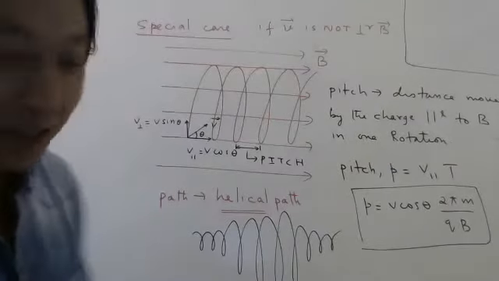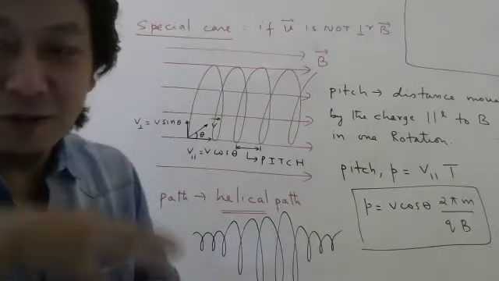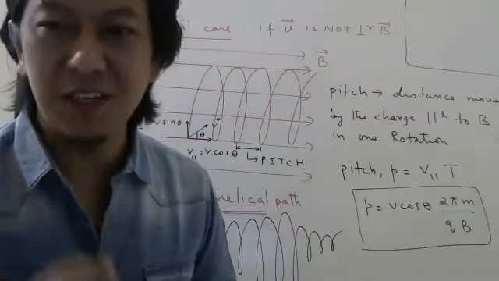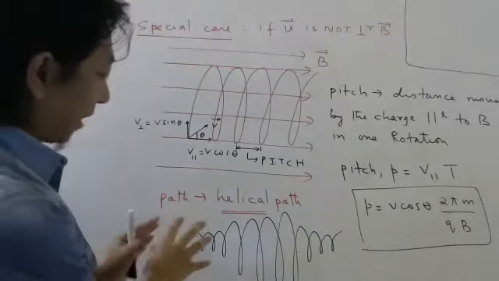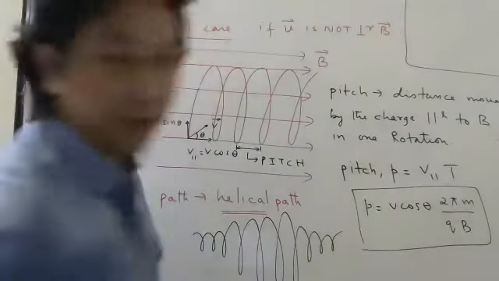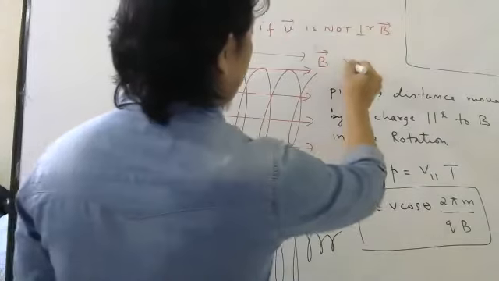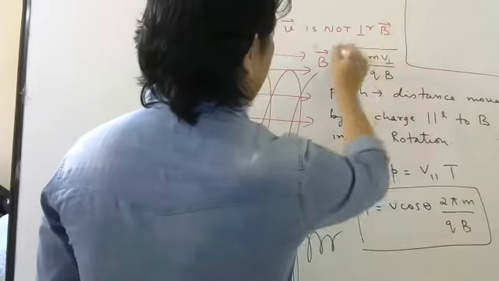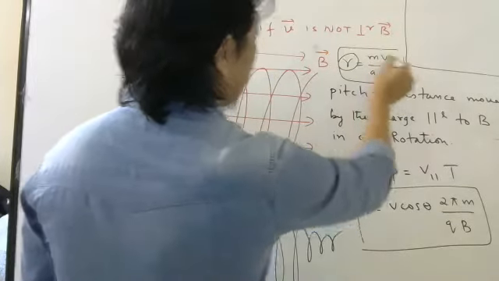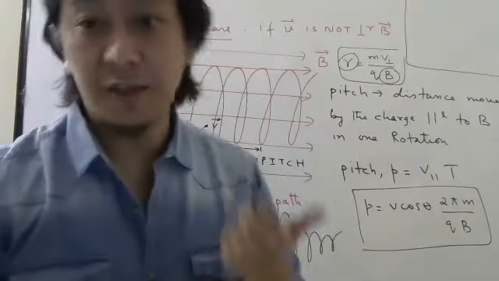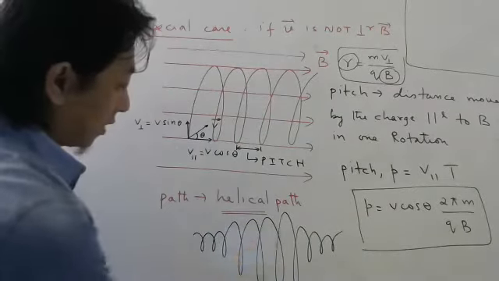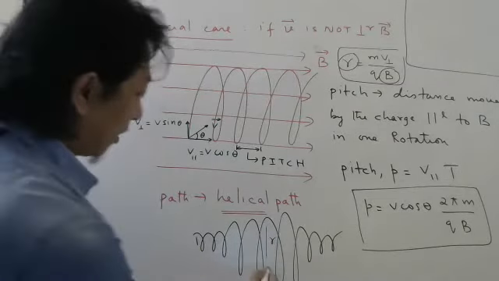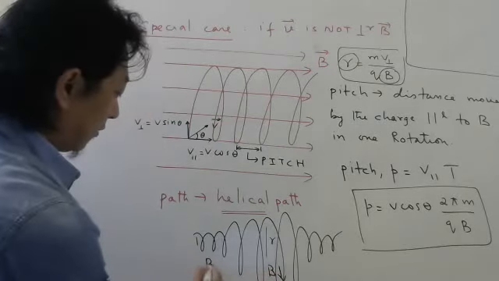You can make the charge move this way also by adjusting the magnetic field at different regions. And for that we usually use electromagnets. Later we will study, don't worry. In school also you have a little knowledge, I know. So using electromagnet, if I apply a changing magnetic field, then you know the radius is m v perpendicular by qB. So the radius is inversely proportional to the strength of the magnetic field. Wherever magnetic field is weak, the radius will be large. Wherever magnetic field is strong, the radius will be small.